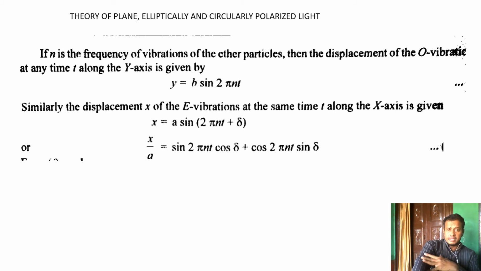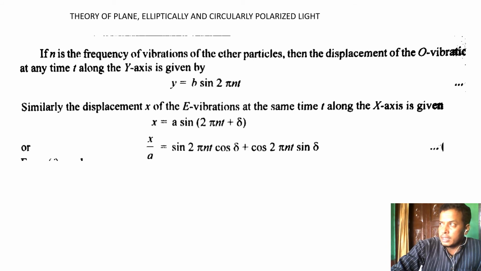Similarly, the displacement of the extraordinary vibrations along the x axis at the same time is x = a sin(2πnt + δ), where δ is the phase angle.